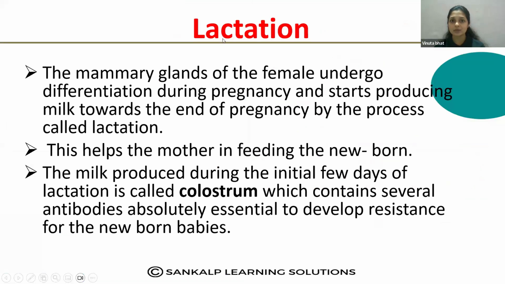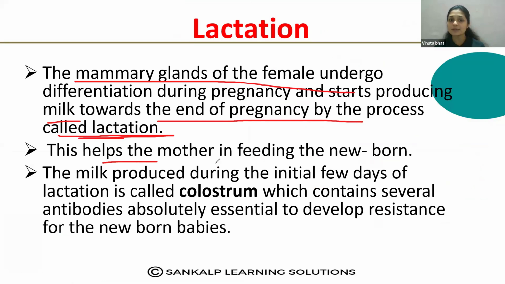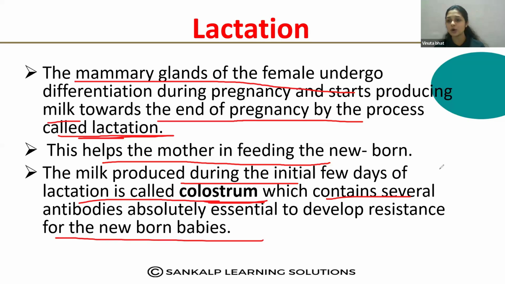So, lactation. What is lactation? The mammary glands of the female undergo differentiation during pregnancy and start producing milk towards the end of pregnancy, by the process called lactation. This helps the mother feed the newborn, and the milk produced during the initial few days of lactation is called colostrum, which contains several antibodies absolutely essential to develop resistance in newborn babies.